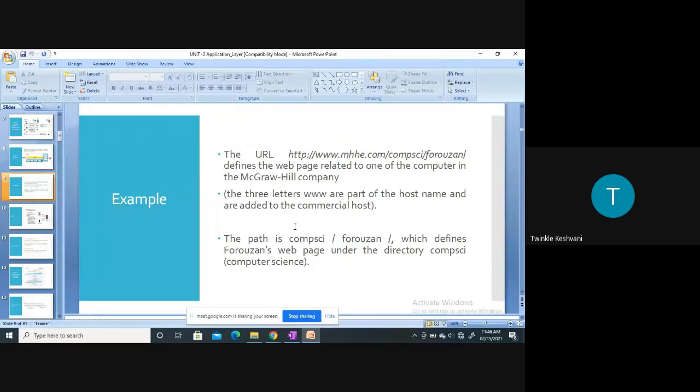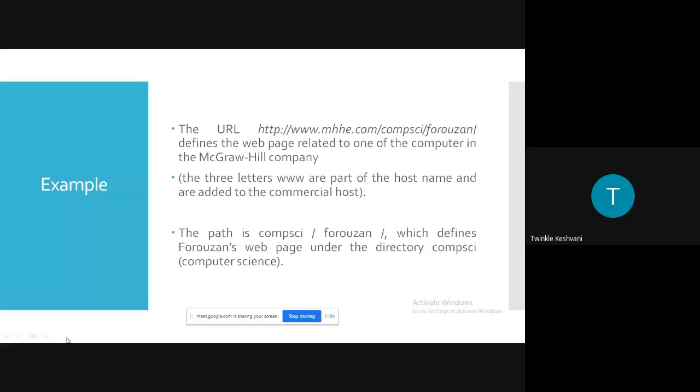So as it is written here, the path is computer science/forozen, which defines the Forozen's web page under the directory computer science, right? So the user is searching for a specific object on that website, so it will be followed by a slash, right? So this whole URL is divided into two components. The first is the host name of the server, right? Let me just take a pen. So this is, we can say, the host name of the server.